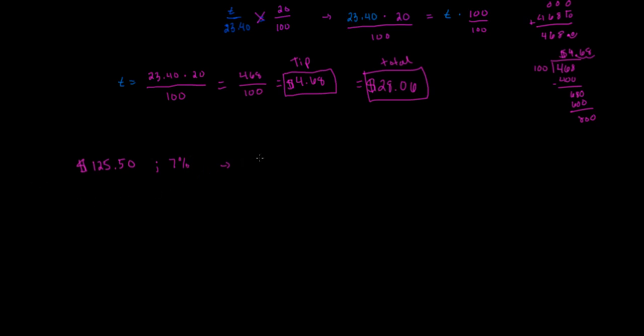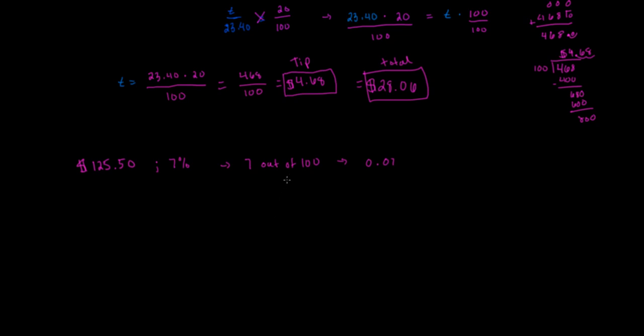So let's change the 7% to a decimal. Again, percent means out of 100. So we're looking at 7 out of 100, which is the same thing as 0.07. If we did all of that math that we did before, you'd get 0.07. And that's also the same thing as moving this decimal place over twice.